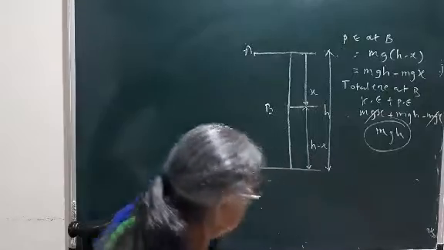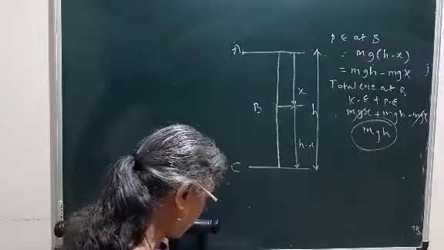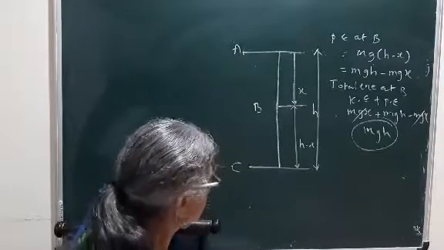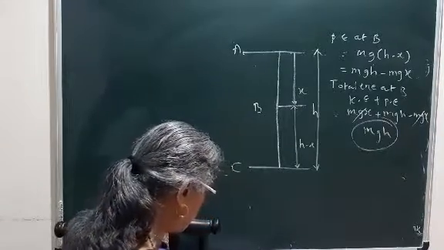Followed? mgh. Now the third situation, they have given C, where we are going to calculate again the velocity of the object whenever it is coming to point C.